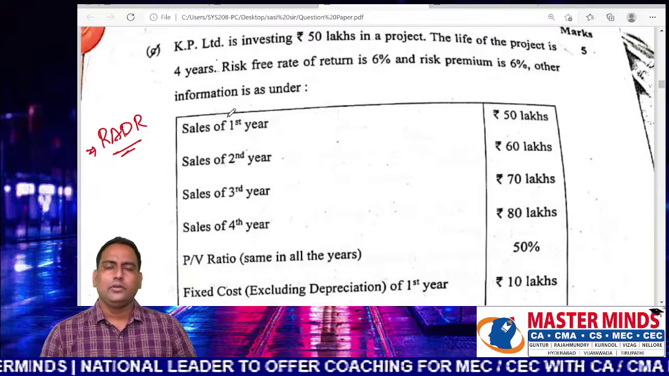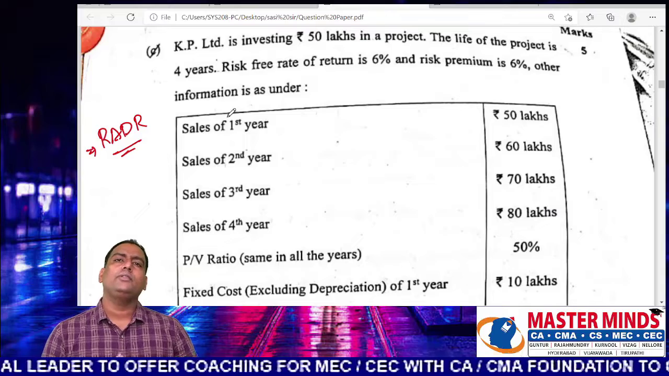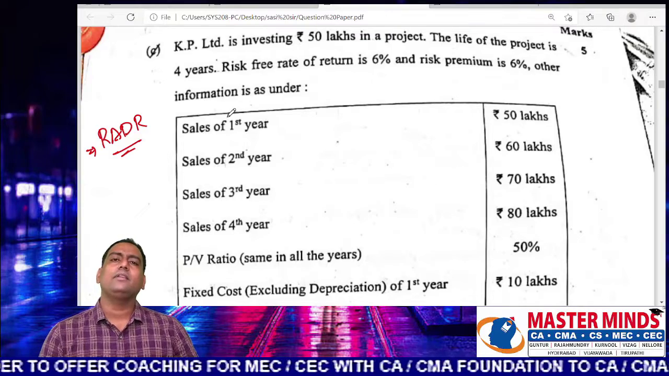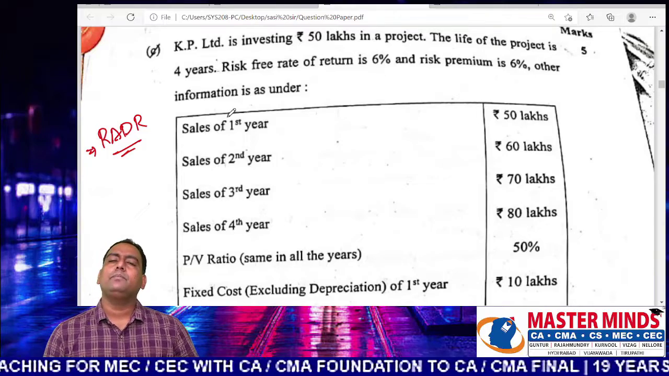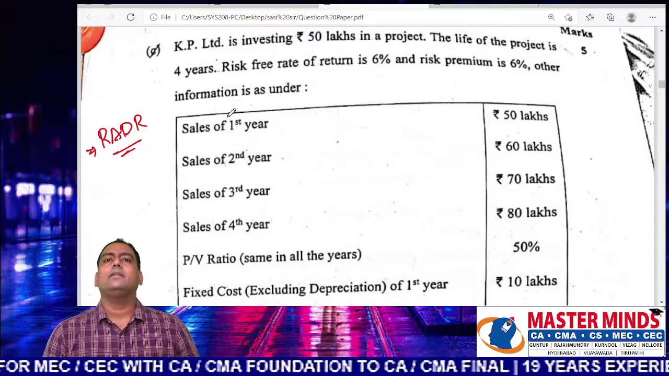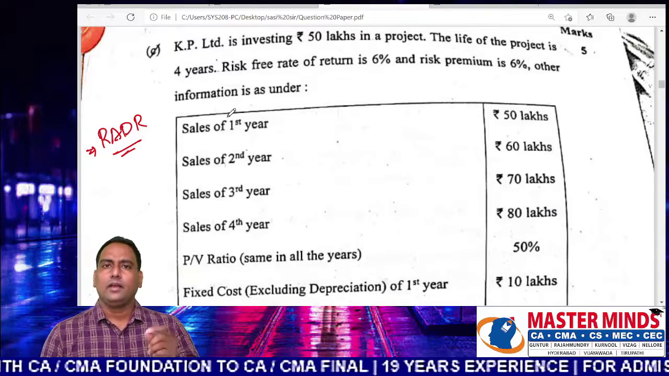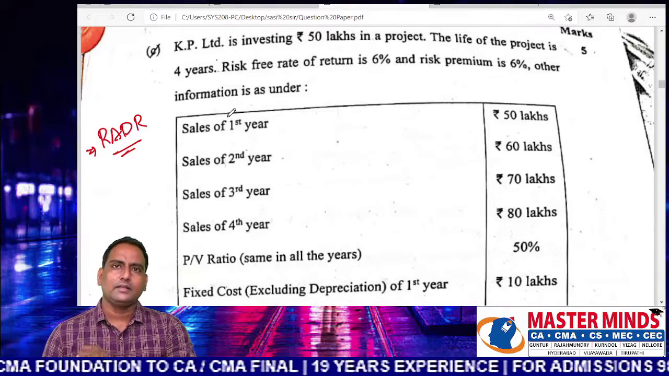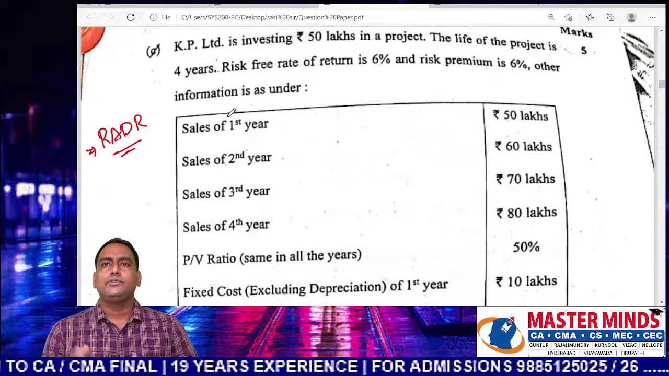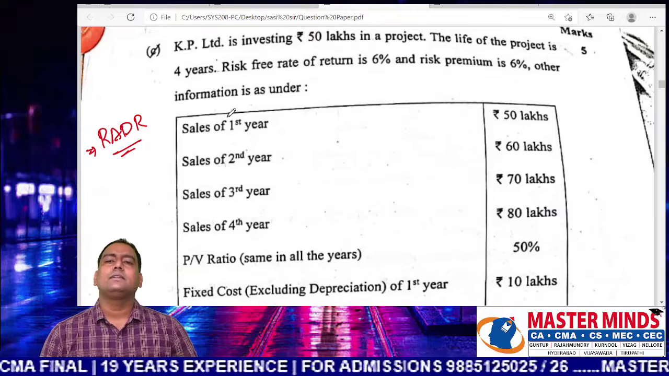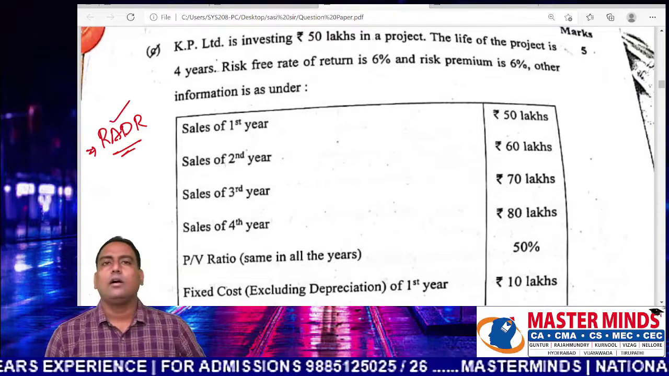What you have to do? You have to increase the discounting rate or you have to reduce the discounting rate in line with the risk involved in the projects. In simple words, when you are having projects having a higher risk, you should use a higher discounting rate. When you are having projects having lower risk, you should use a lower discounting rate. Accordingly, we should make adjustments to the discounting rate. That adjusted discounting rate, we call it RADR.